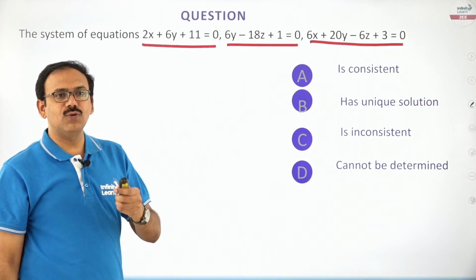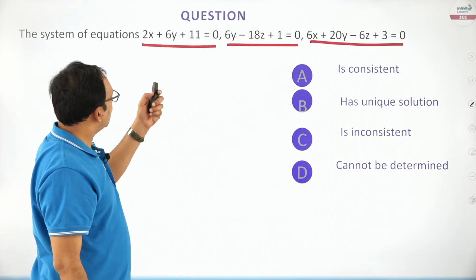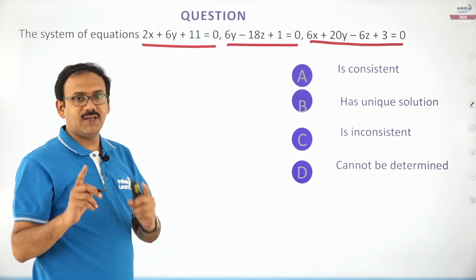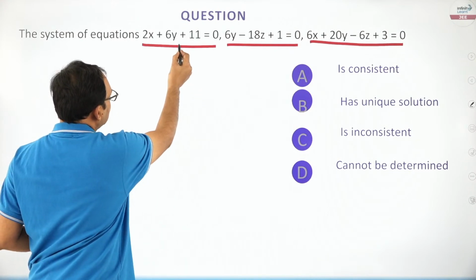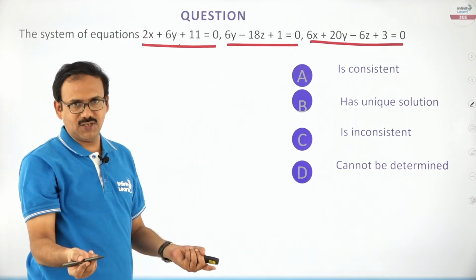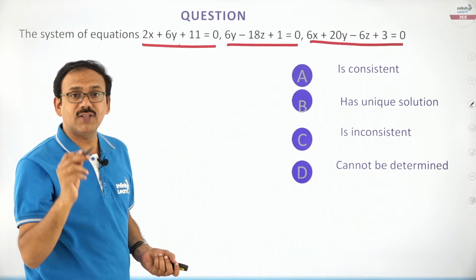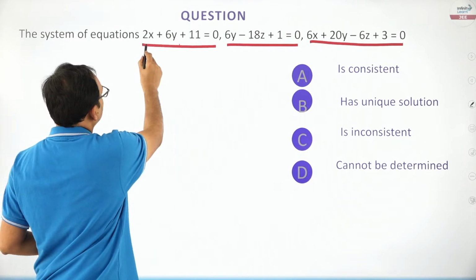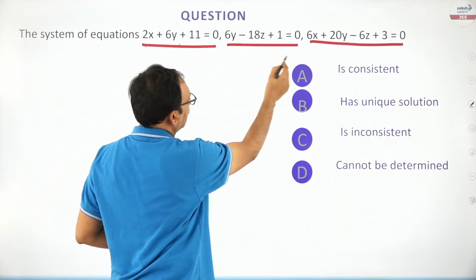So what you need to do, dear students, is consider the augmented matrix. While writing the augmented matrix, I needn't take this equation as the first. I can take any of the equations as the first equation. I try to prefer that equation first whose x coefficient is 1. Here x coefficient is 2, here x is not there, here 6.